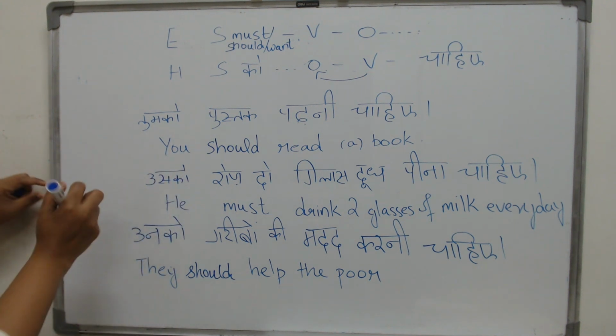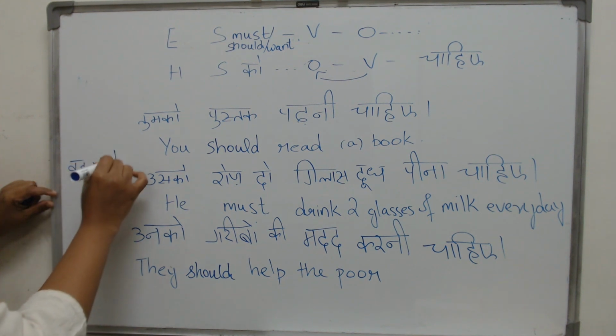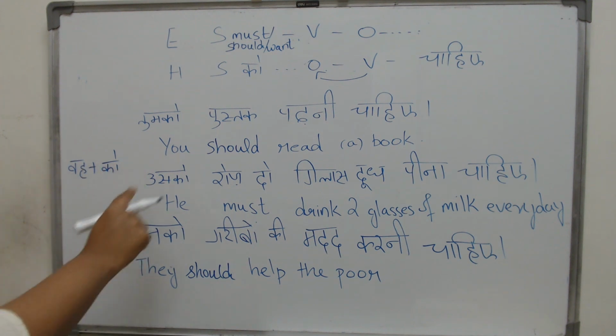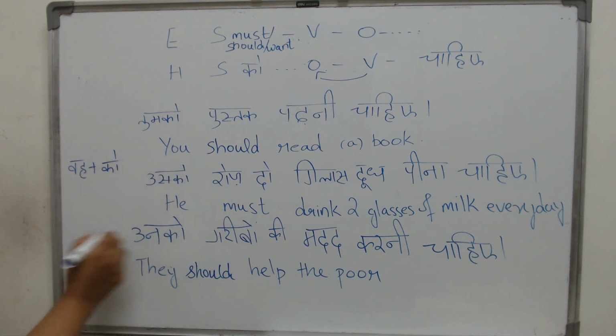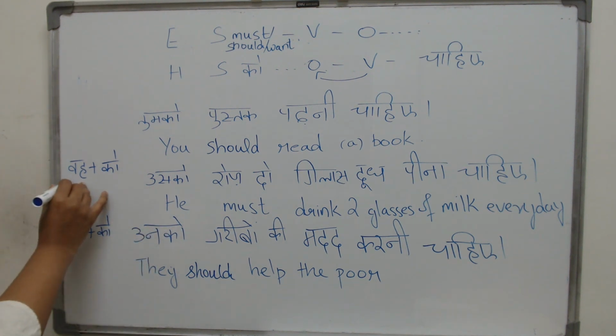For example, what you see here as usko is actually what? It is vah ko. We don't write vah ko. When they combine, it becomes usko. Similarly, ve plus ko becomes what? Unko. Now, what is the difference?